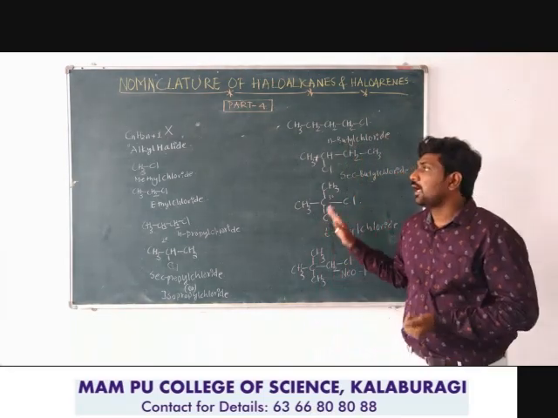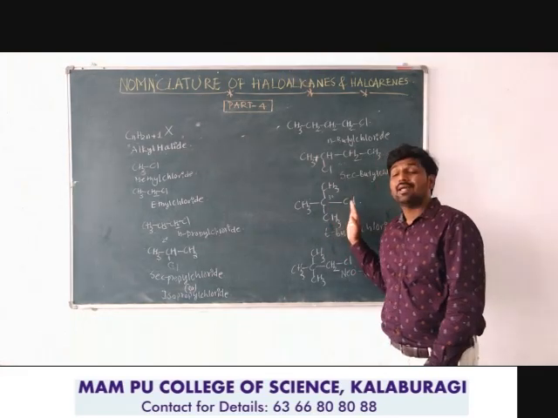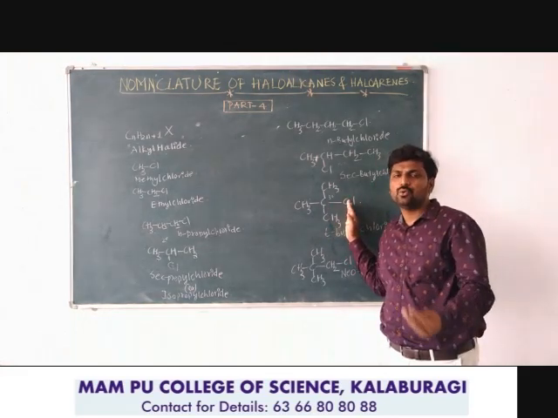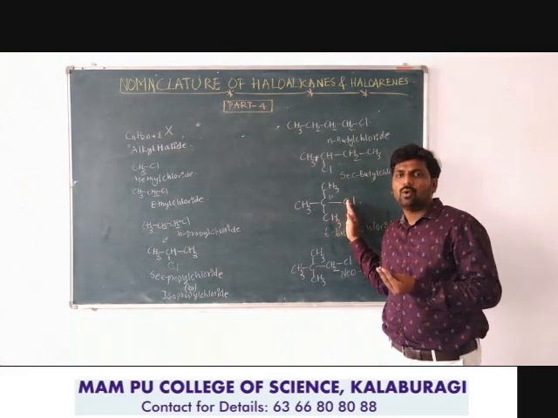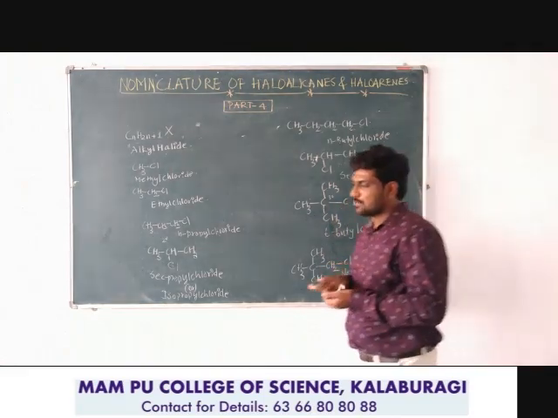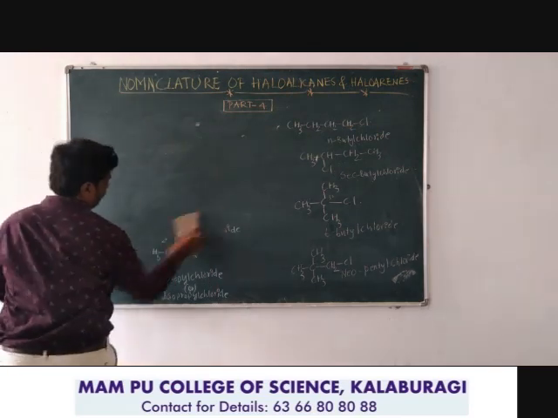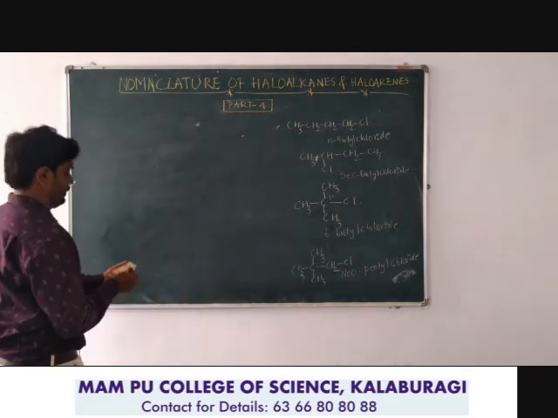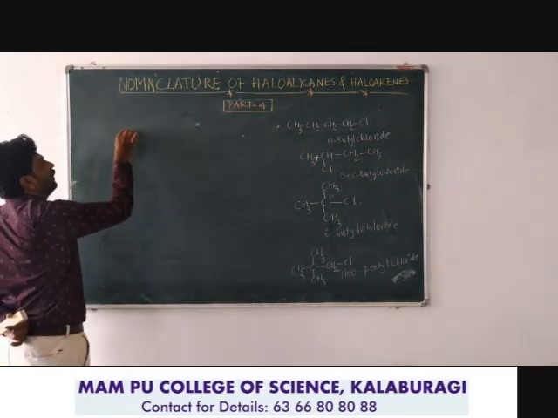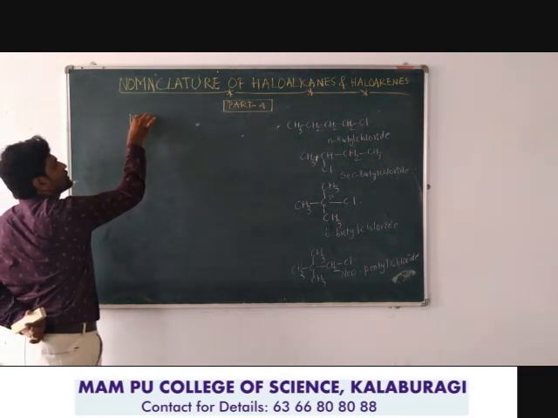Let us study the dihaloalkanes. Very few dihaloalkanes can be named according to the common system. We will discuss now. See here, dihaloalkanes.